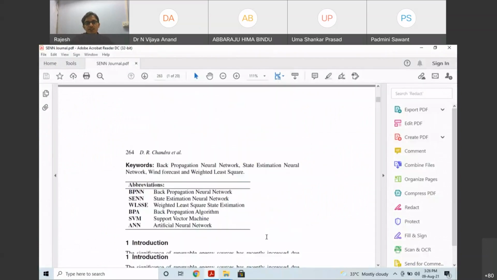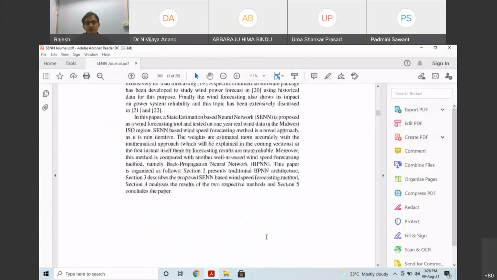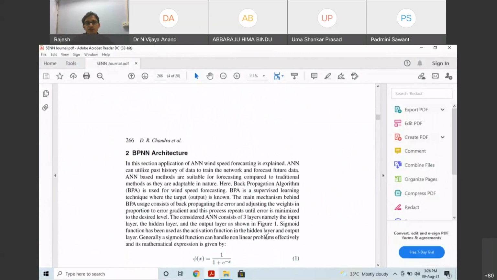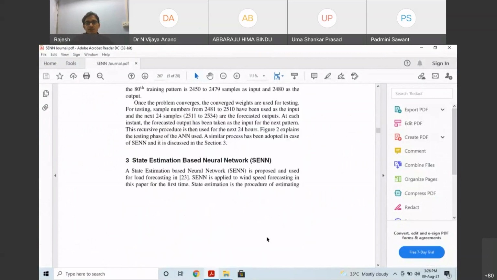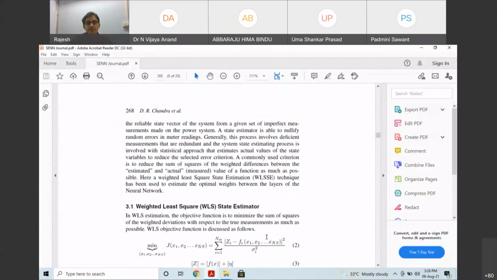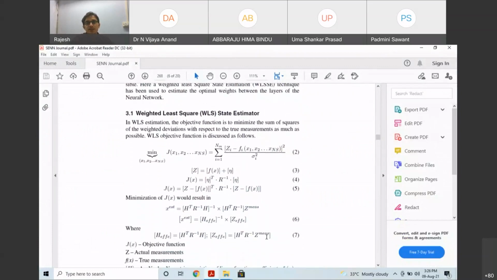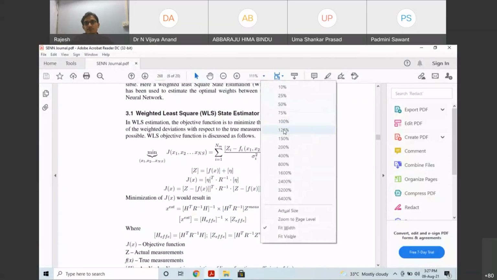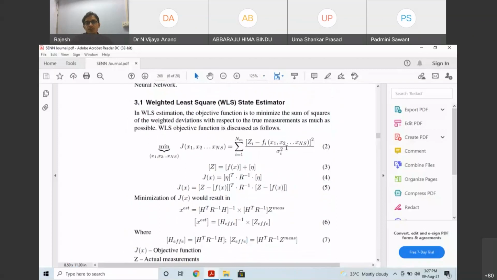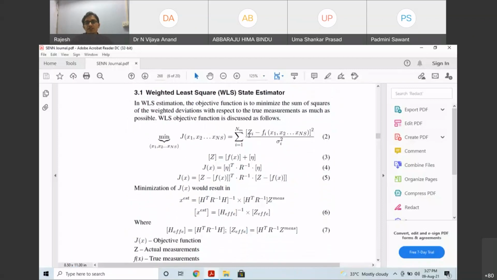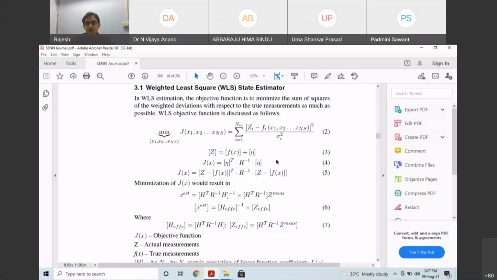You just see here in the SCNN, the detailed procedure. That time I promised one of you. First initially BPNN, right, then SCNN. This much methodology is there in the SCNN. Minimization of sum of squares of weighted deviation is the objective calculation.